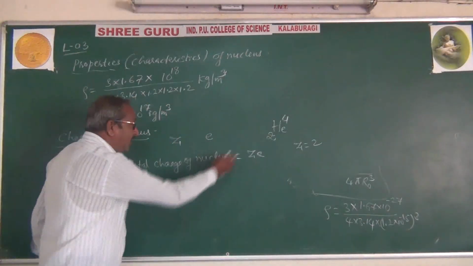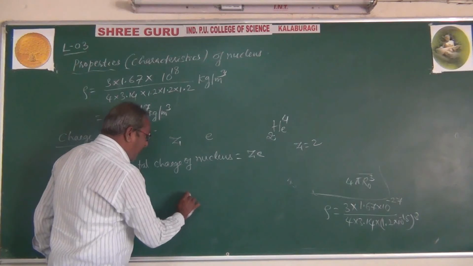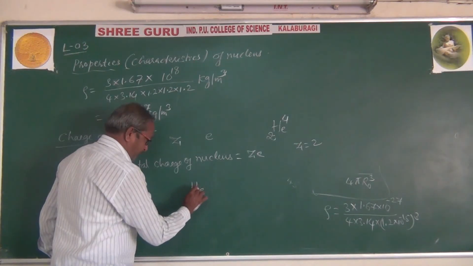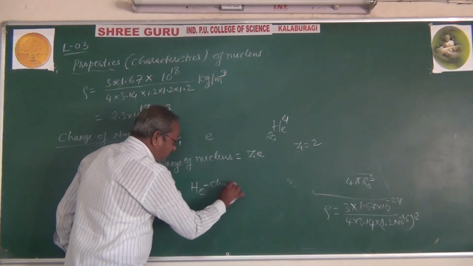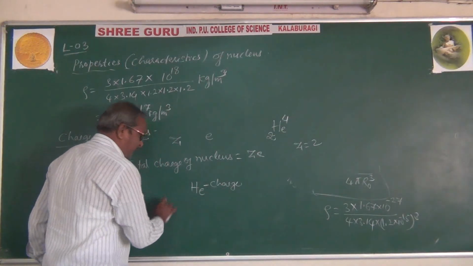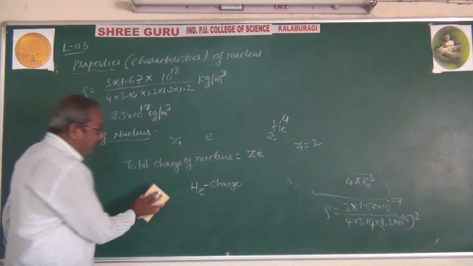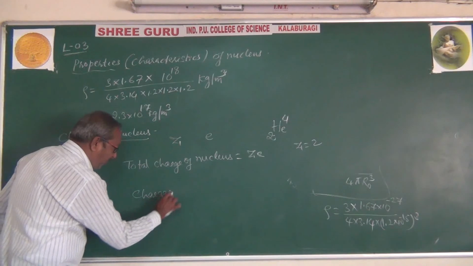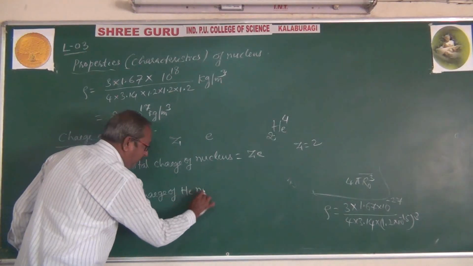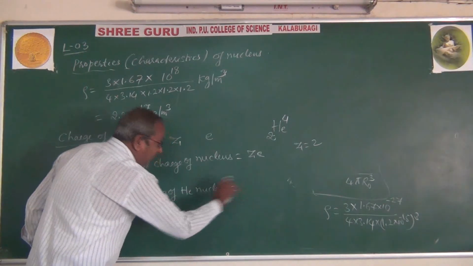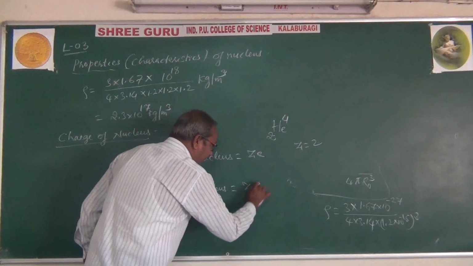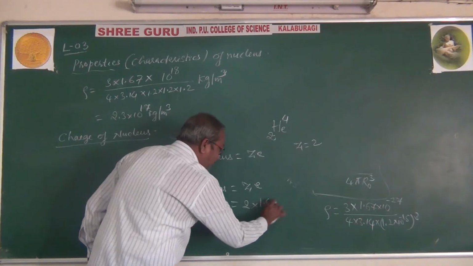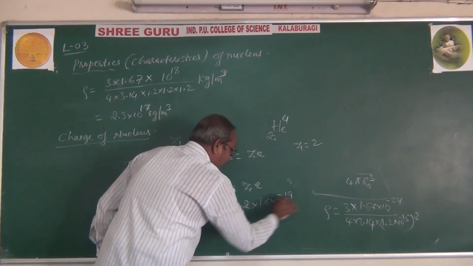So the charge of the helium nucleus is equal to Z into E. The value of Z here is 2, and E is 1.6 into 10 raised to minus 19 coulombs.